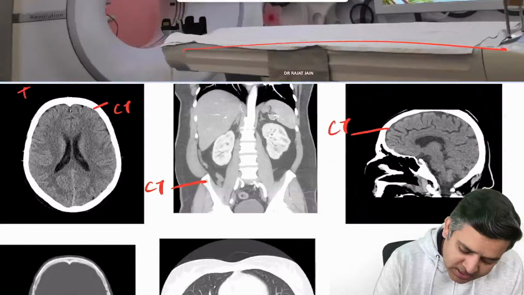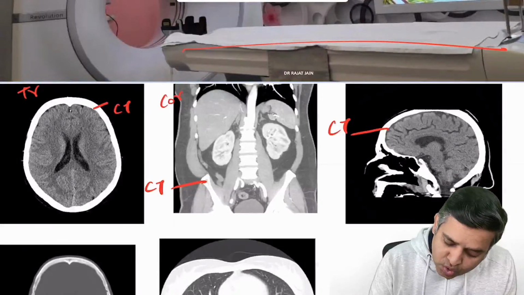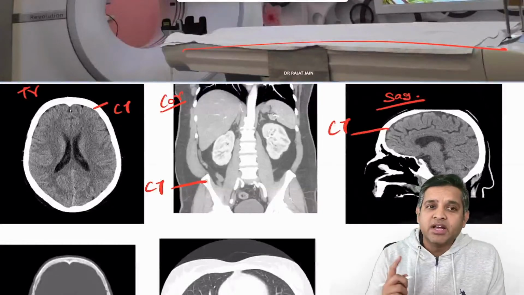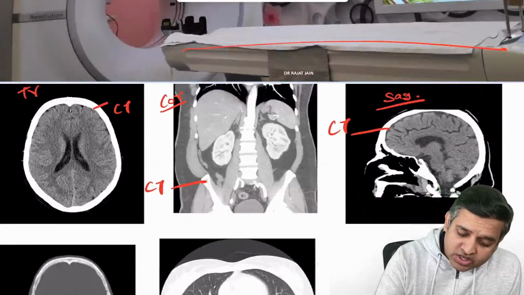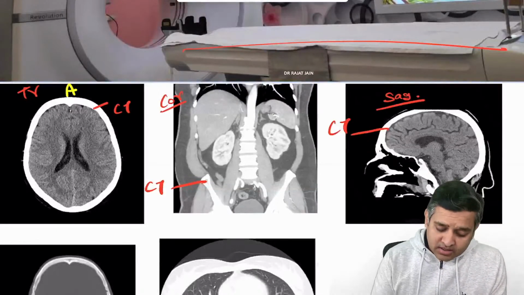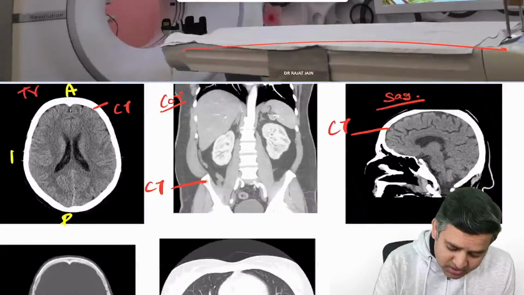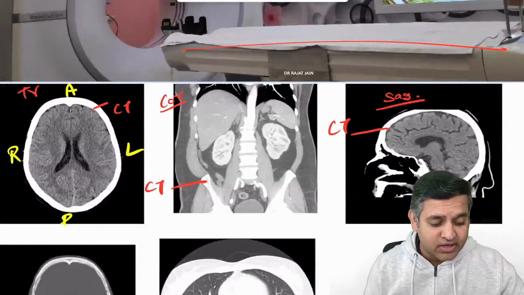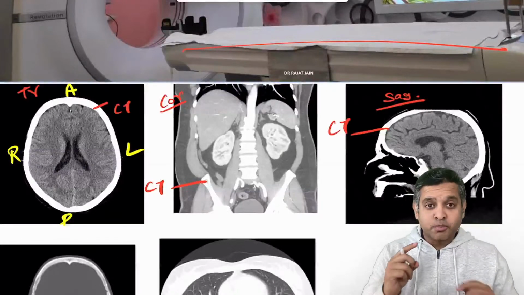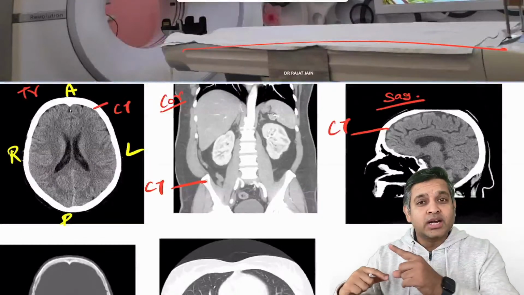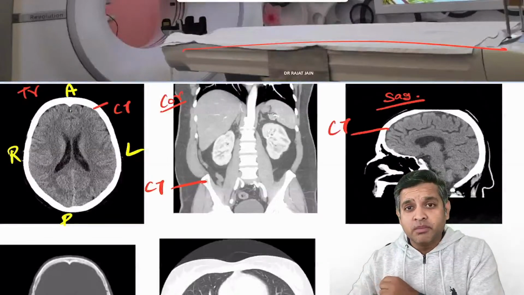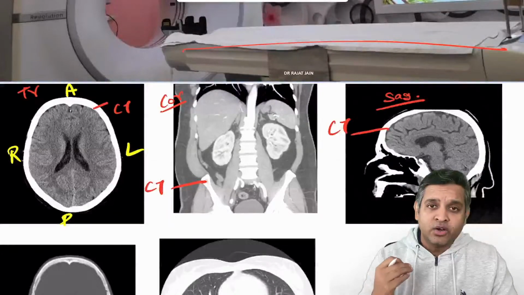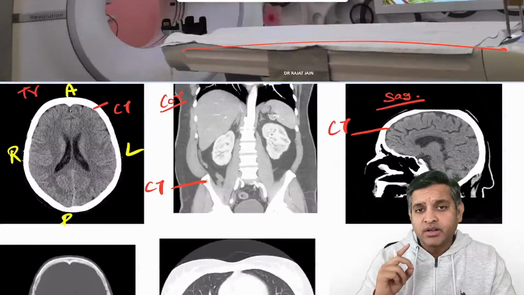Now this is a transverse section, this is a coronal section, and this is a sagittal section. Never ever forget, in a transverse section, this side will be anterior, this side will be posterior, this side will be right, and this side will be left. My dear friend Dr. Ashwani is also looking at it. So please remember, if you look at an anatomy image, you might see an upside down image, but in radiology, this is how the transverse section will be projected.